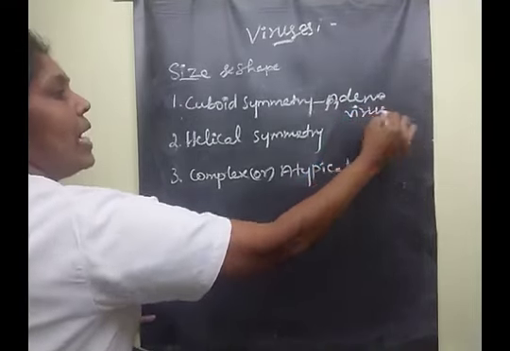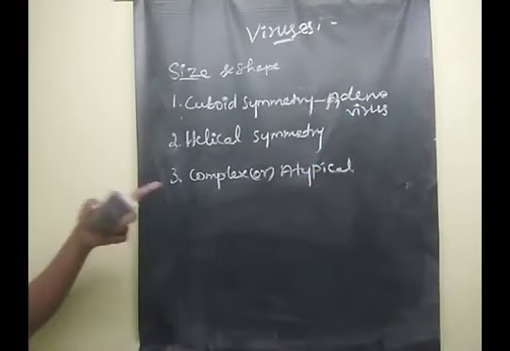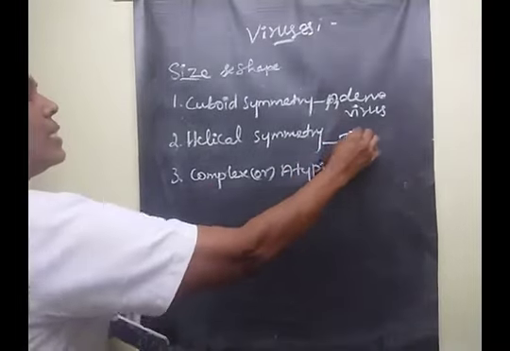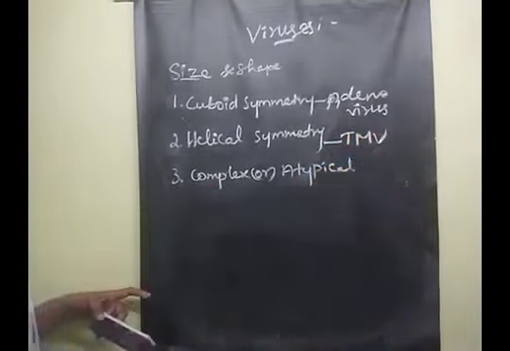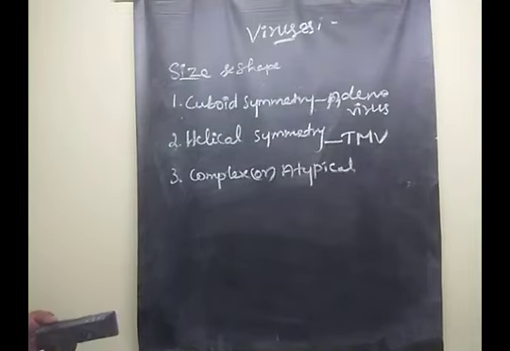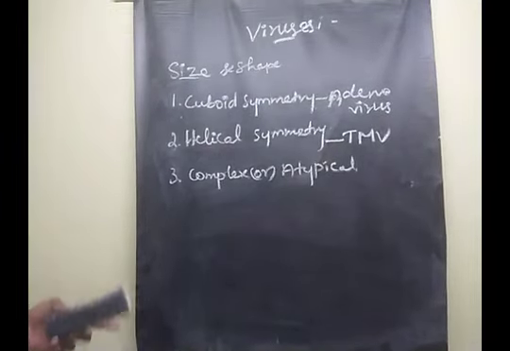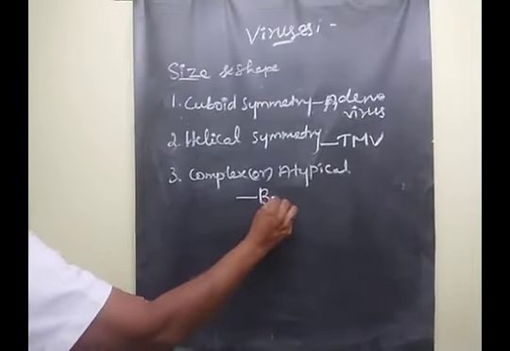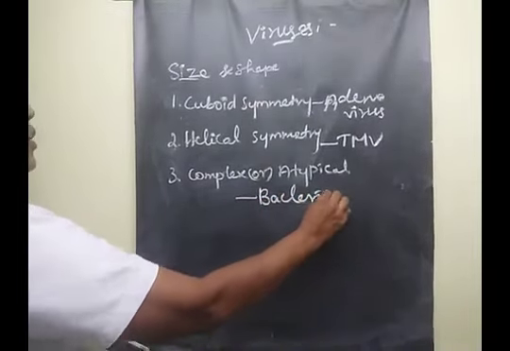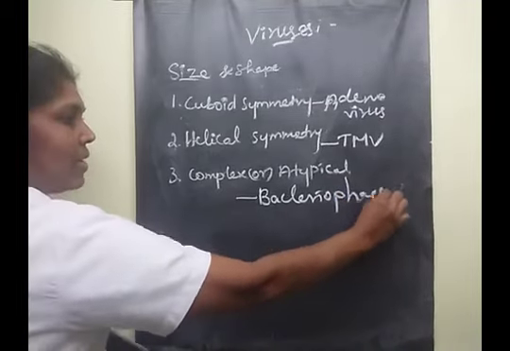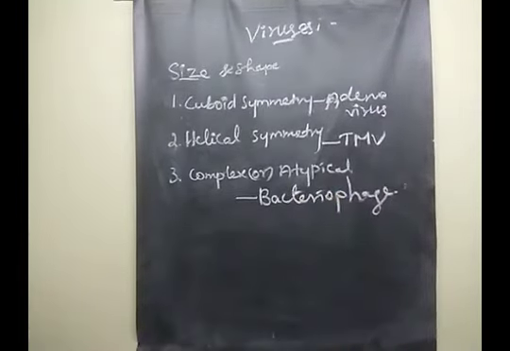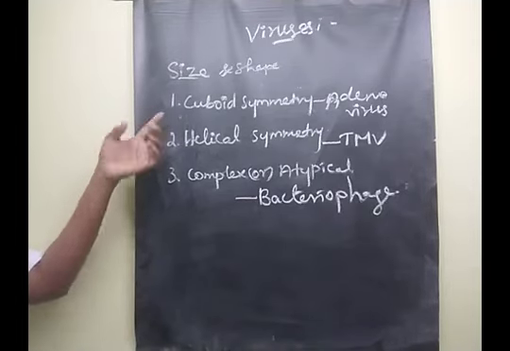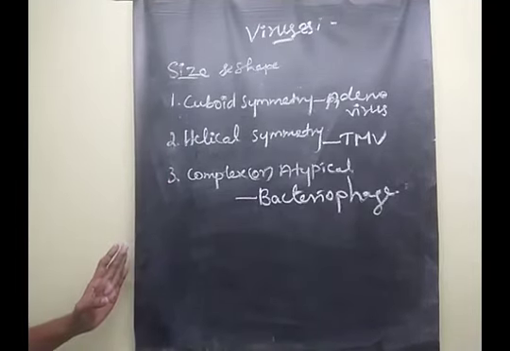Adenoviruses. Okay, adenovirus. Then helical symmetry, the best example of this is tobacco mosaic virus. Clear? Complex or atypical symmetry, one example of this is the bacteriophage virus. Clear, children?